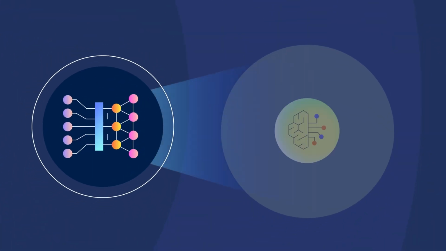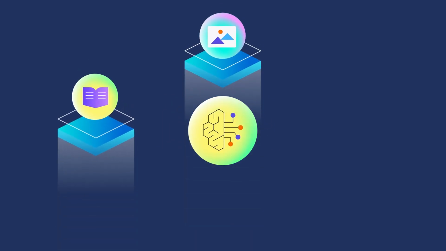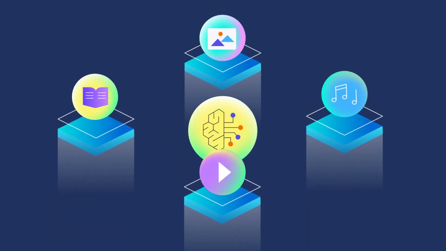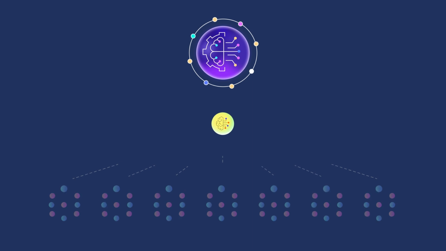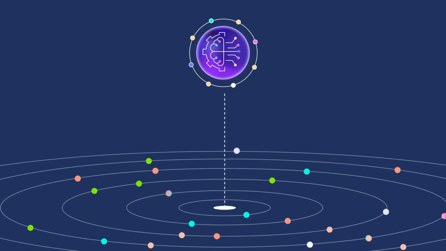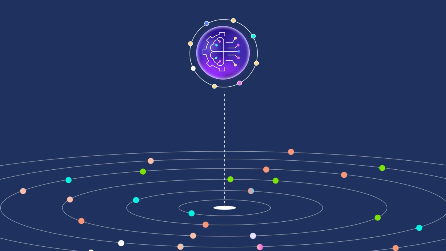Generative AI is a type of deep learning that can actually generate new content, including stories, images, videos, and music. Generative AI relies on complex neural networks and very large models called foundation models. Foundation models are trained on massive amounts of data. Think everything on the internet.